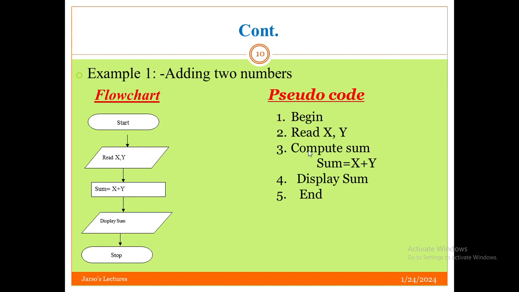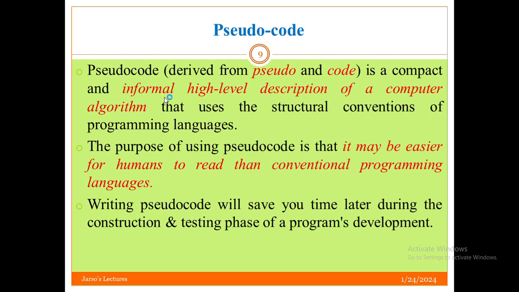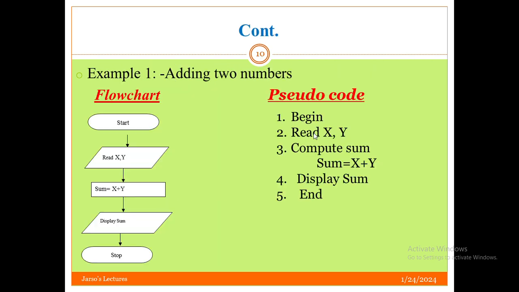Look, this is a step by step process. Begin, this is start, end, stop, reading X and Y, or taking it from the keyboard. This is simply pseudocode: writing what you have diagrammatically represented in the flowchart, using English statements. That is what we call pseudocode. Begin, read, compute, display sum, and end. As it is, it is an informal high level description of algorithms.